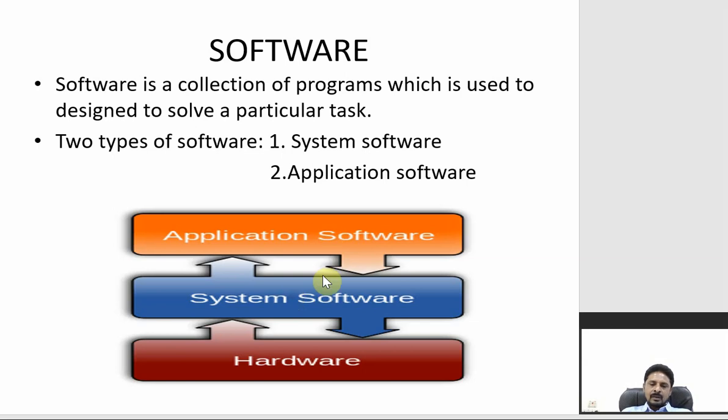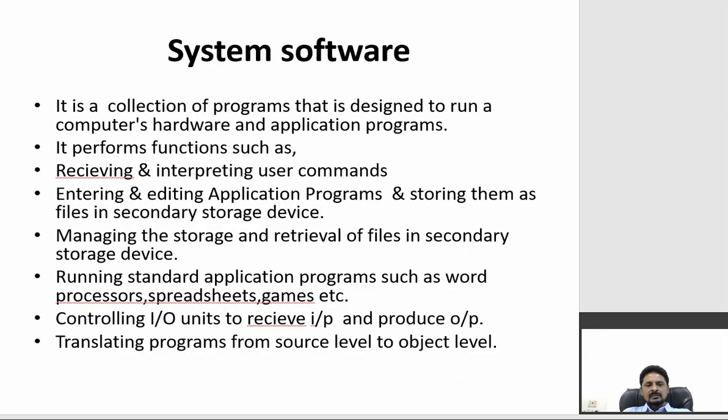See this one here, this is a hardware component of the system. Here it is an application software. To utilize the effectiveness of this hardware, we will use a system software. Whenever you want to use a computer system, we require some system software as well as some application software. First we will see system software. It is a collection of programs that is designed to run a computer's hardware and application programs.